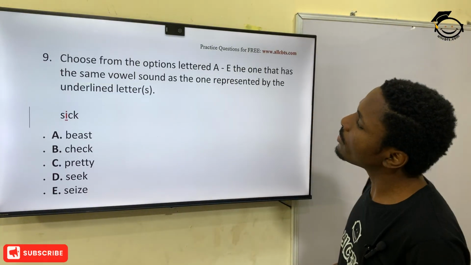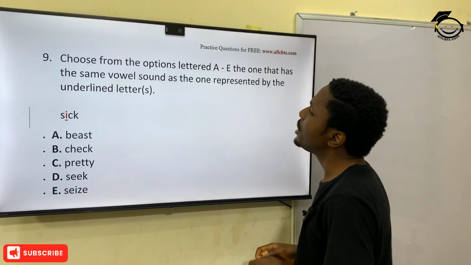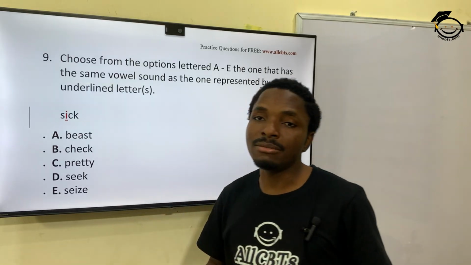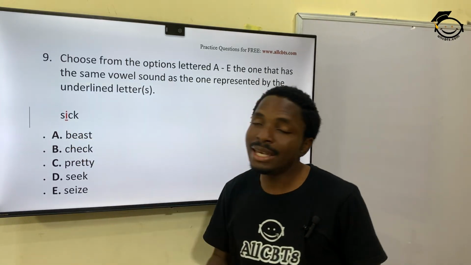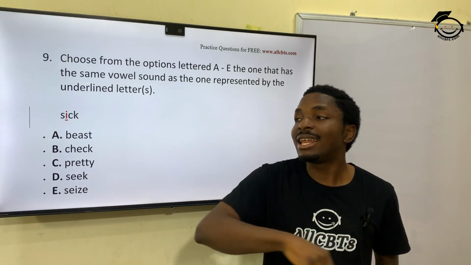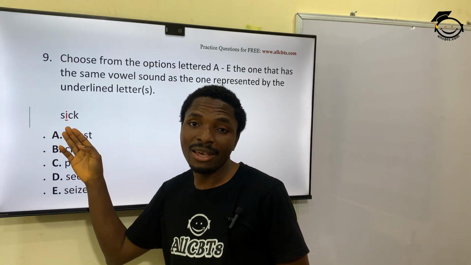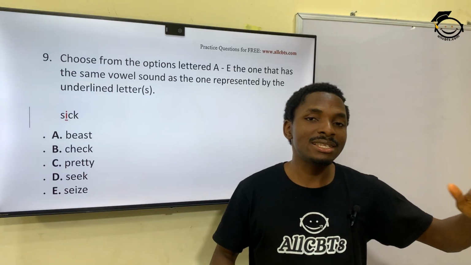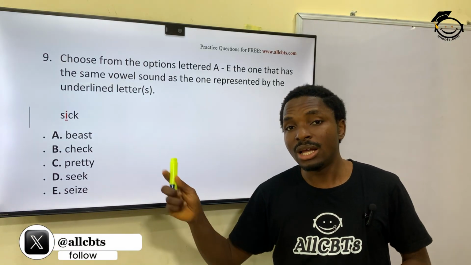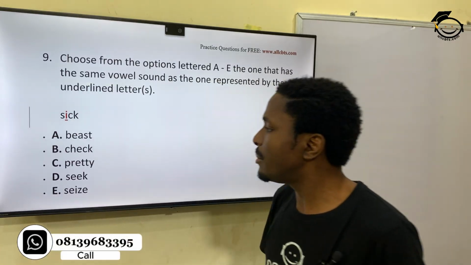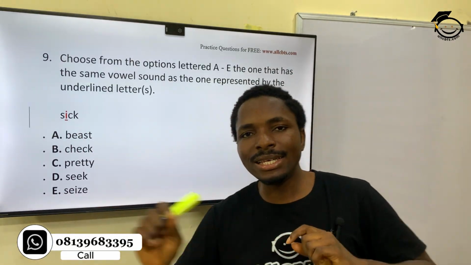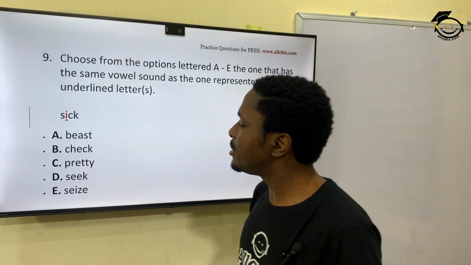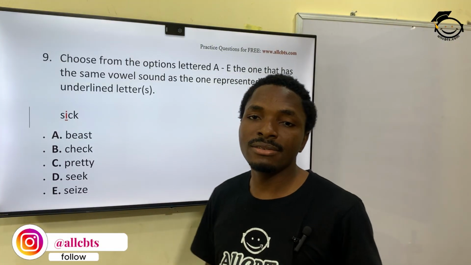Question 9. Choose from the options A to E the one that has the same vowel sound as the one represented by the underlined letter. And what's the underlined letter there? E in the word seek. Now it's definitely symbolized as I, but it has the sound E. Seek. E. That's the E sound, the short E sound, like we've seen in about question 2 or 3 thereabout. So which of these has that short E sound? You have beast, you have check, pretty, seek, seize, short E sound,